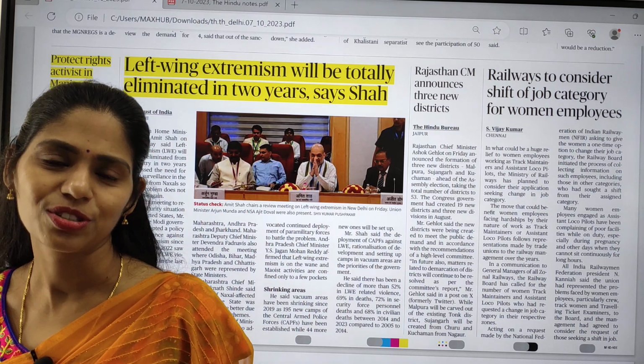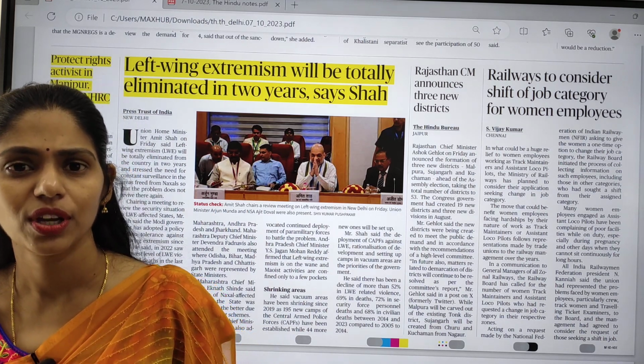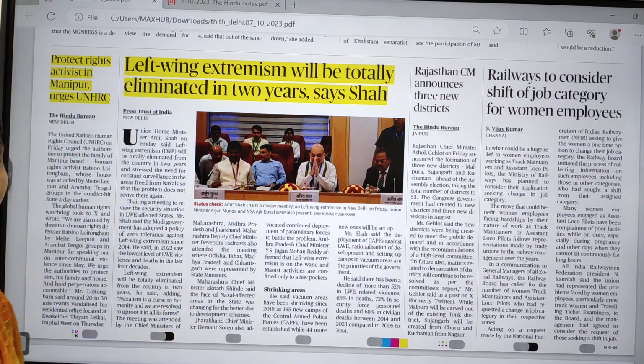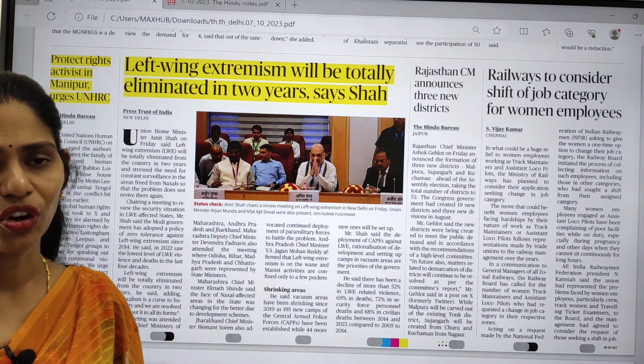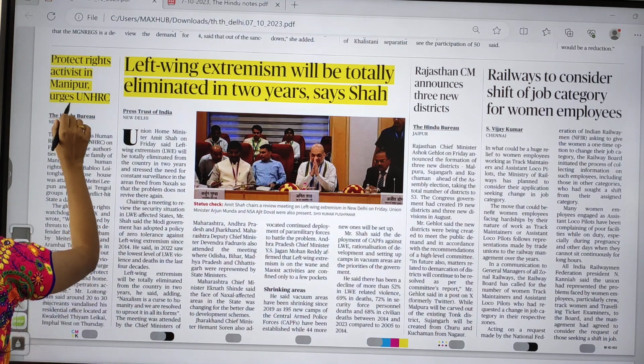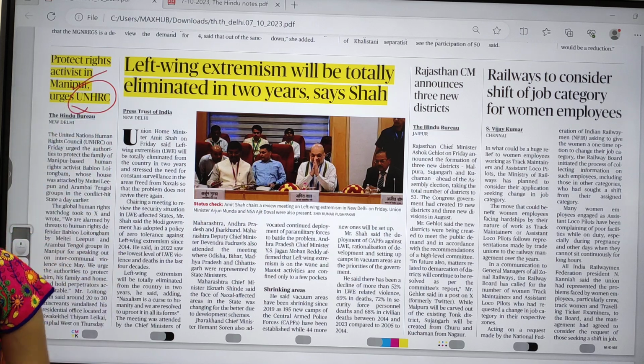Because of this also, enormous powers are going to be given to the Central Armed Reserve Forces, so that will lead to further human rights violations. So here the United Nations Human Rights Commission says that we have to protect the rights of these activists. Okay, so here you have to see some facts regarding this UNHRC.